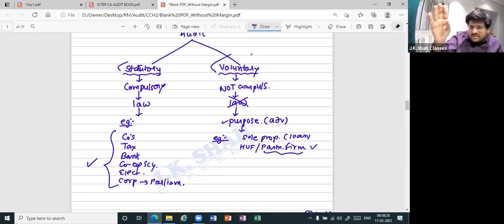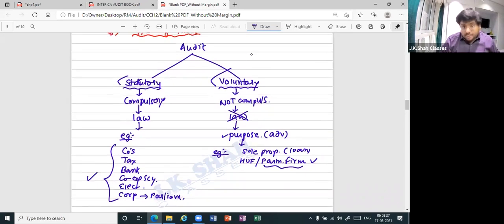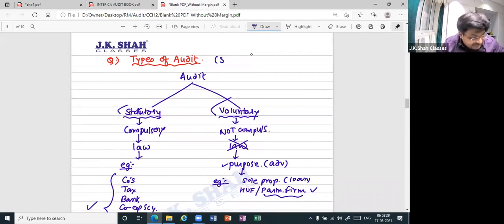If it is not written, then it is always voluntary. Whether you want it, then you do, else you don't. All cool? Acha. Marks. You should be shocked to an extent. 5 marks for this much.